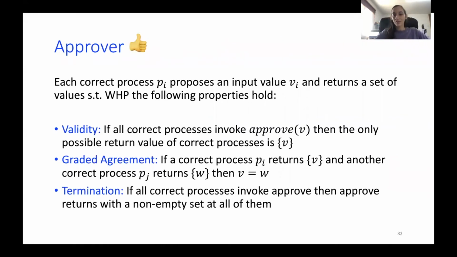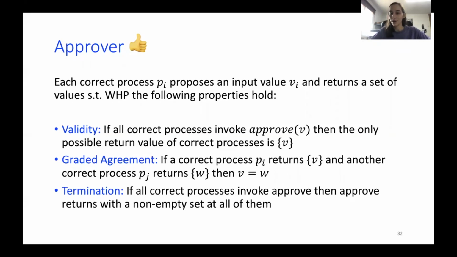Okay, so we have in hand our shared coin, and we'll move on to the next abstraction called an approver. So an approver is an abstraction that states the following. Each correct process Pi proposes again an input value Vi, but now it returns a set of values. It would be one or two values, we'll see that. And we hope with high probability for the following properties.